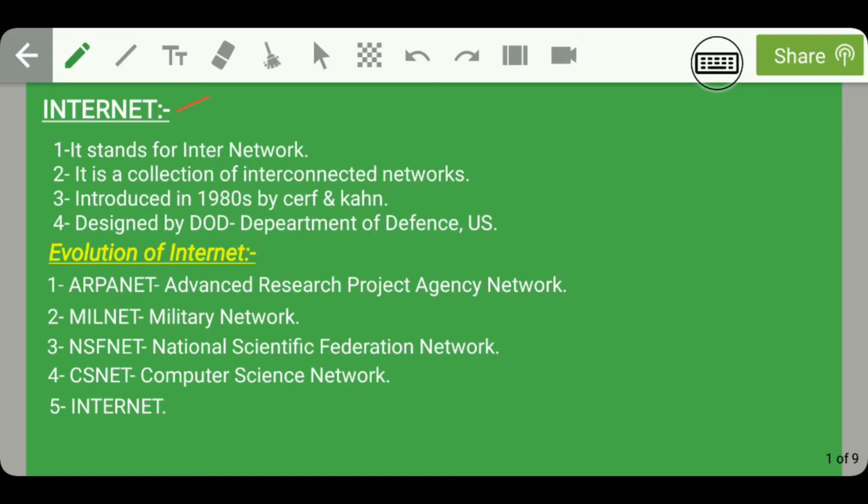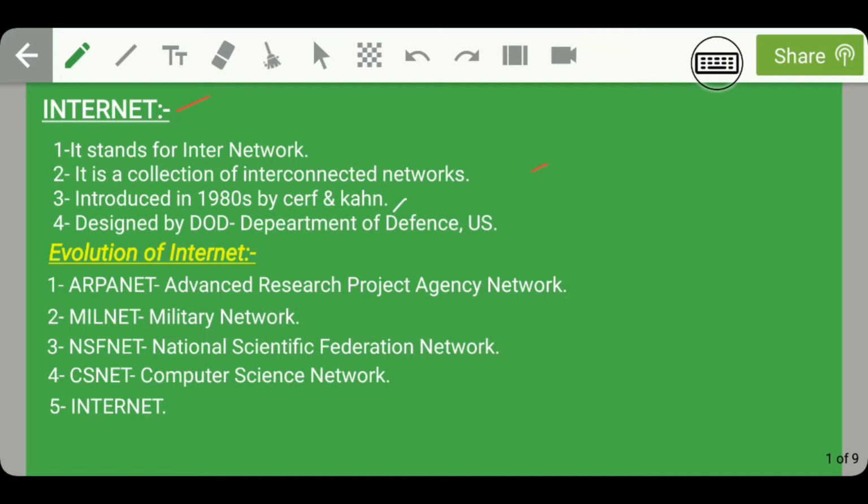For example, in the designing of WAN, we studied that WAN is a combination of LAN, LAN, etc. In the same way, by combining multiple LANs and multiple WANs or multiple MANs, internet can be formed. Internet was first introduced in the 1980s by Cerf and Kahn, and it was designed by the Department of Defense, US. Moving on, let's discuss the evolution of internet.